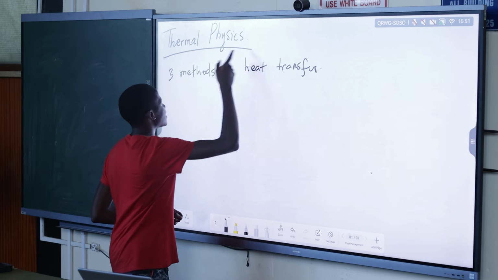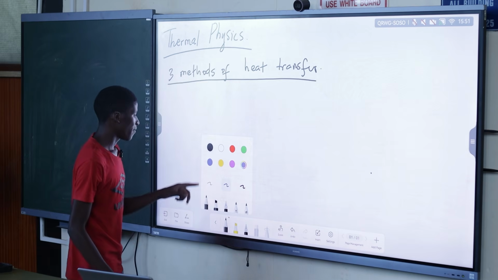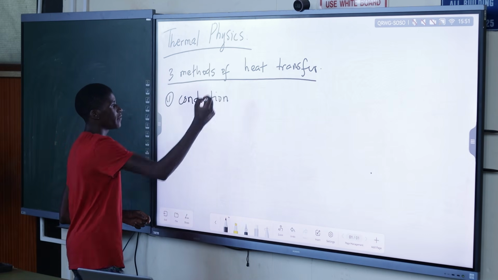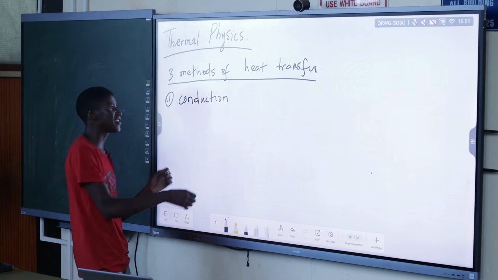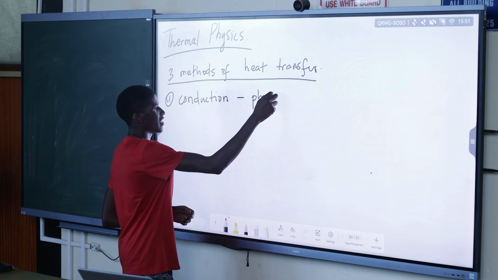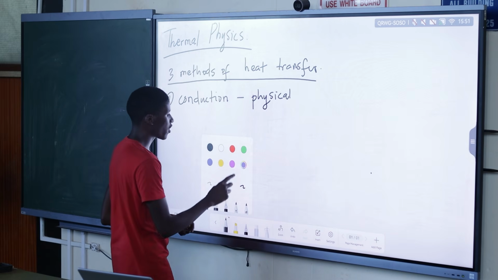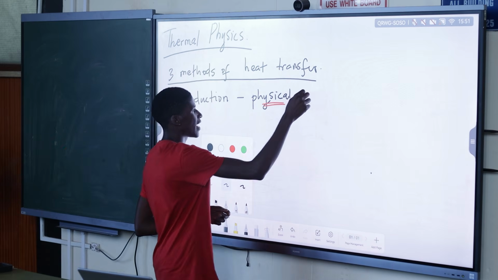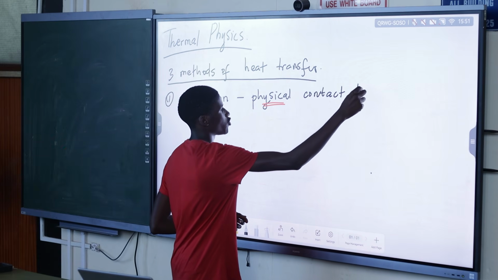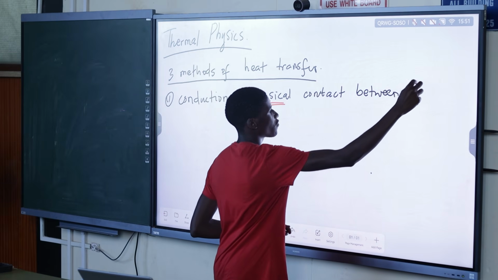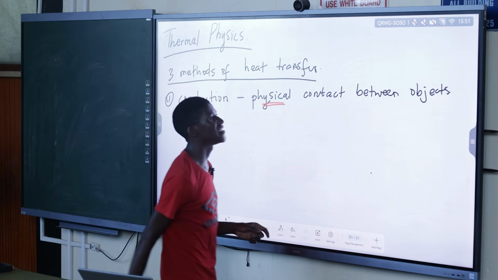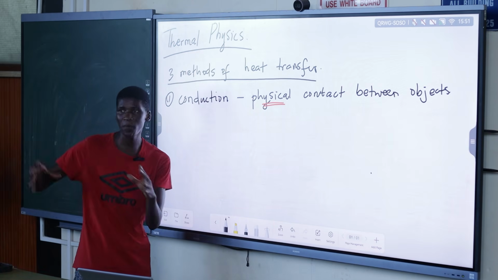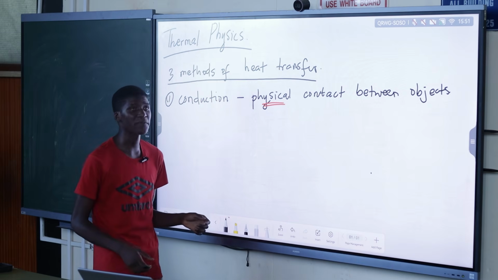So how is energy transferred between two objects? Basically, the first one is conduction. When heat is transferred through conduction, it simply means that between the objects there is some physical contact. So when you've got physical contact between the objects, we can say the heat transfer is conduction. Heat is being conducted from a higher temperature object to a lower temperature object.